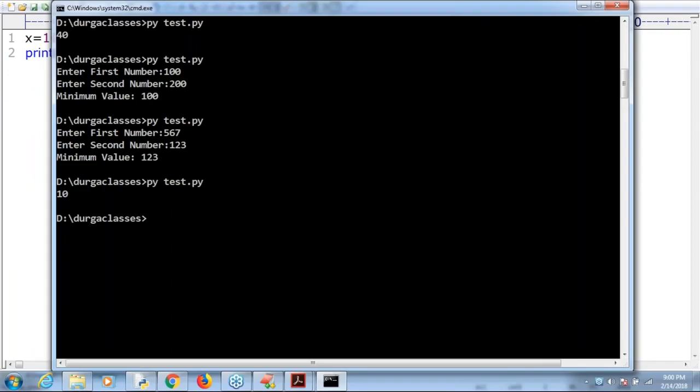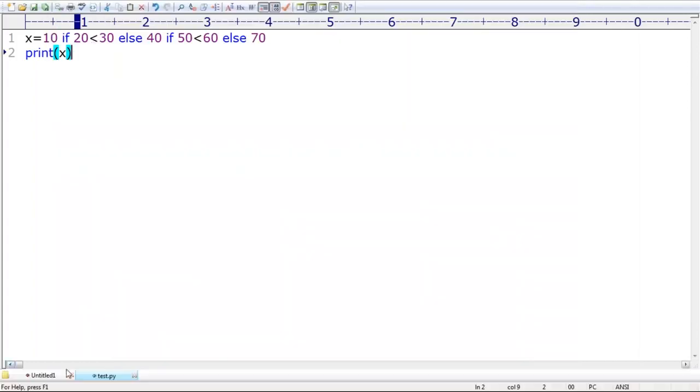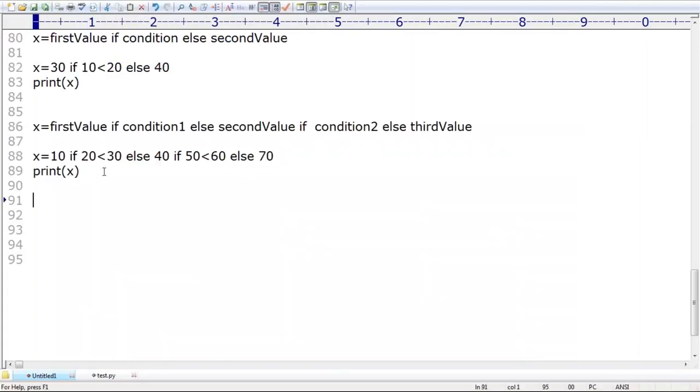Clear, right? This is something like nested if else. Remember that. Perfectly, it is valid. Now just have a look once. Sir, I'm taking 10 here. See, 10 greater than 30. This is the value, sir. Else 40. Next, if 50 greater than 60, else 70.